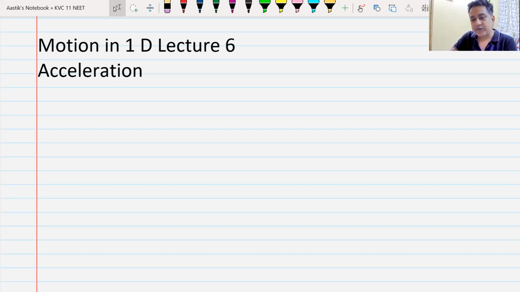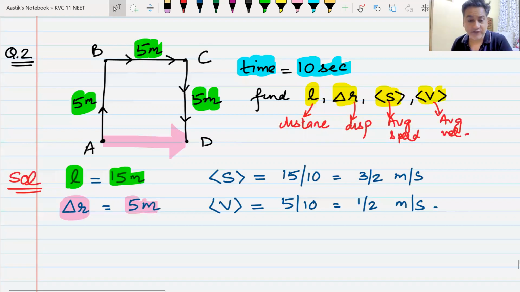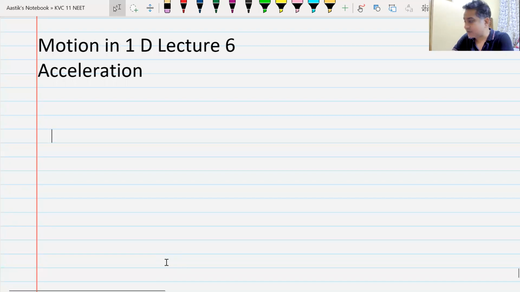If we can just recollect what we had done in the previous class. In the previous class, we were discussing concepts of average speed and average velocity. We had revised the concept. Average speed is total distance divided by total time, and average velocity is total displacement divided by total time. Do you remember this question that we had done in the previous class? Yes or no? Remember this question?